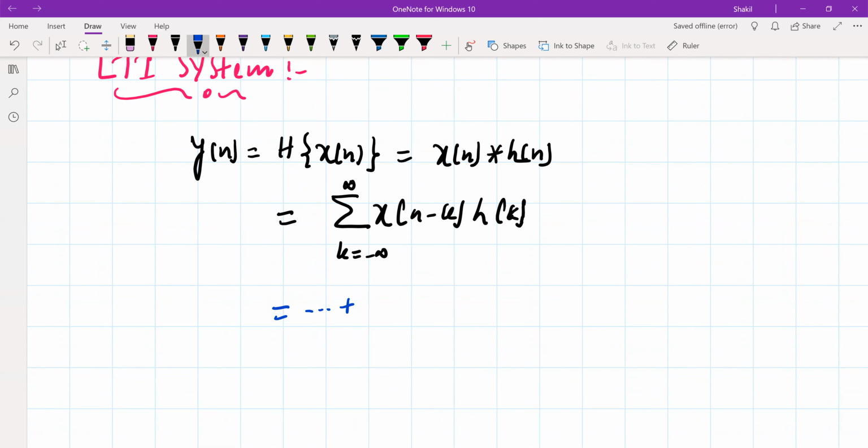So we say this is x of n plus 2, h of, I'm going to use from k equal to minus 2. So when k is equal to minus 2, this is x of n plus 2, h of minus 2, plus x of n plus 1.